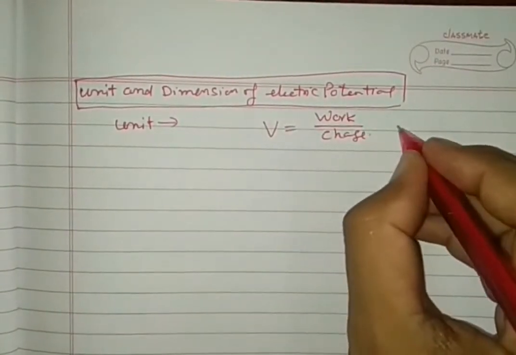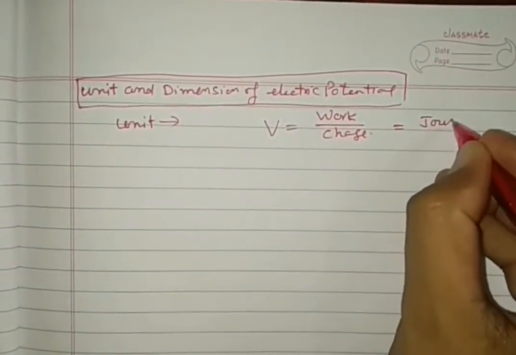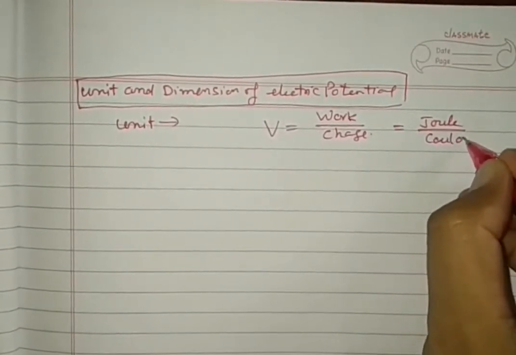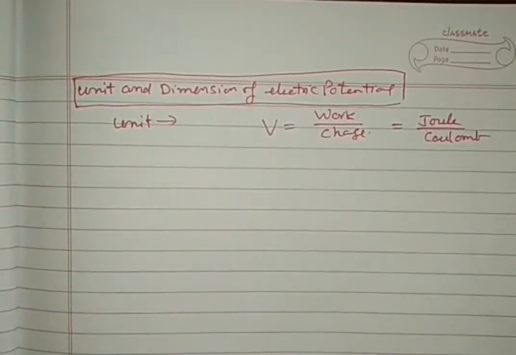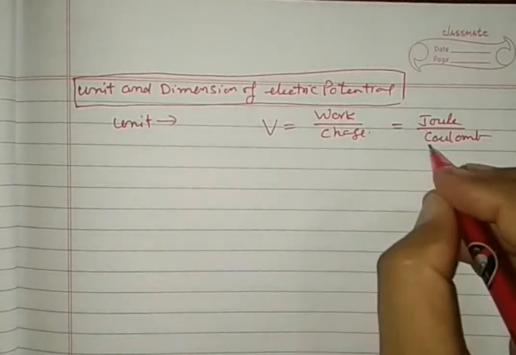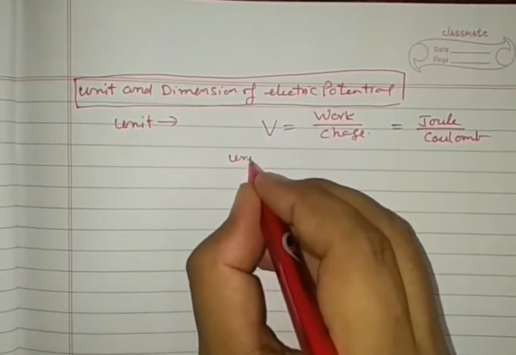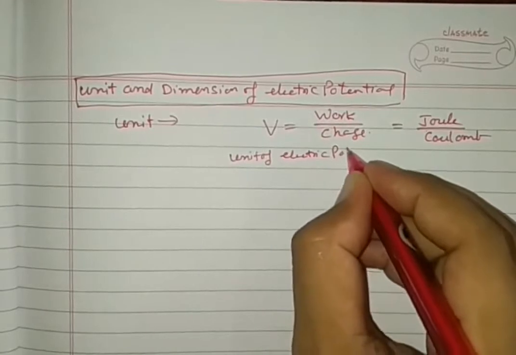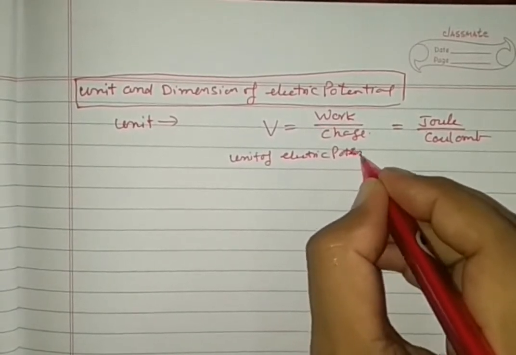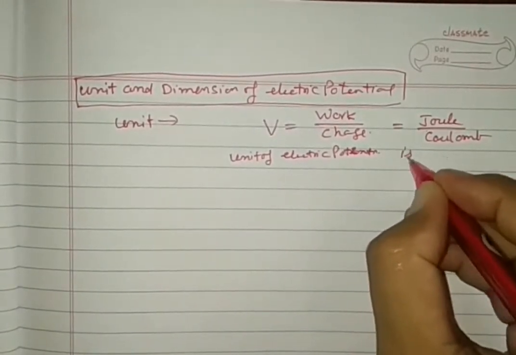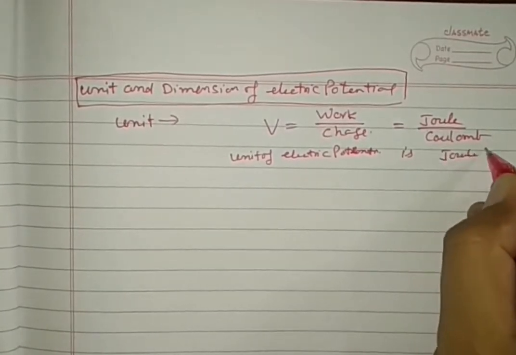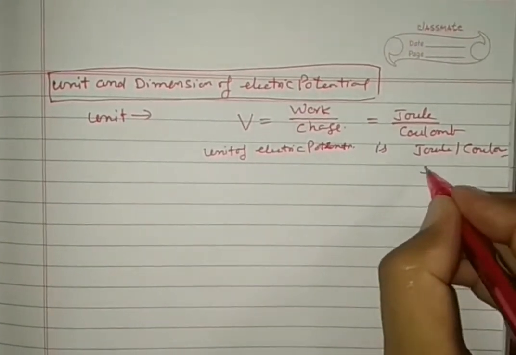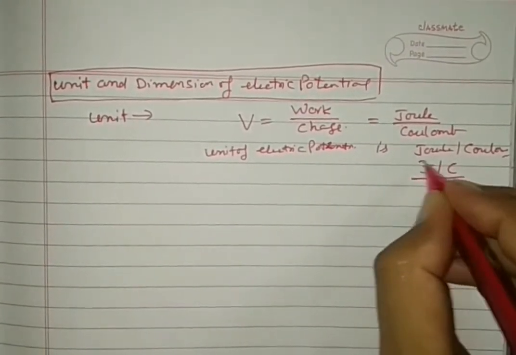Remember, work is measured in joule and charge in coulomb, right? So the unit of electric potential is joule per coulomb, or J by C, capital J oblique capital C.